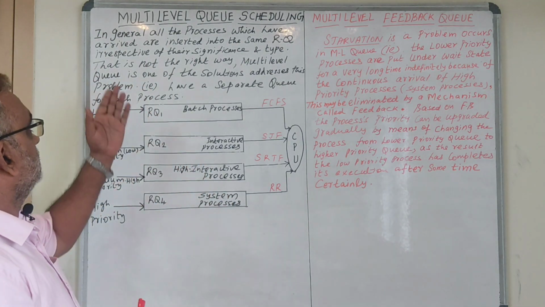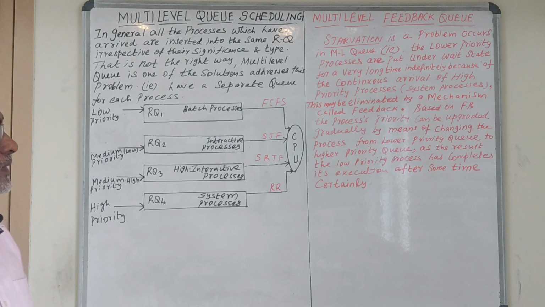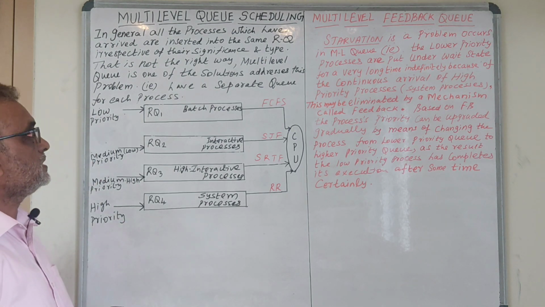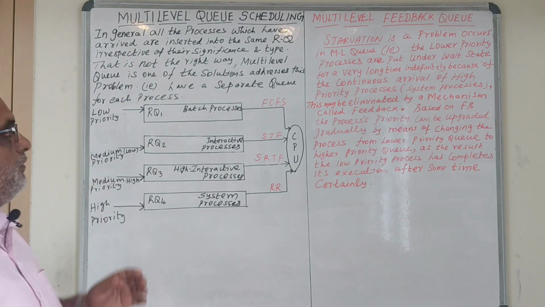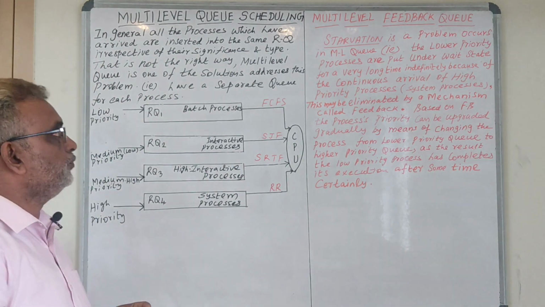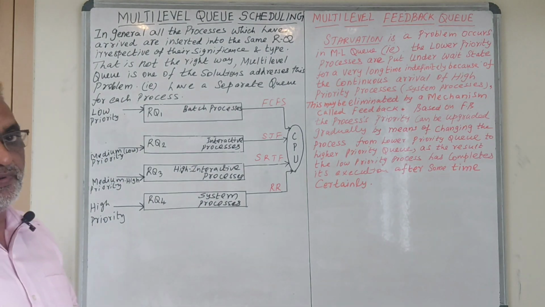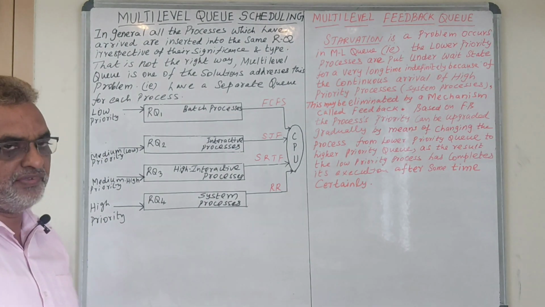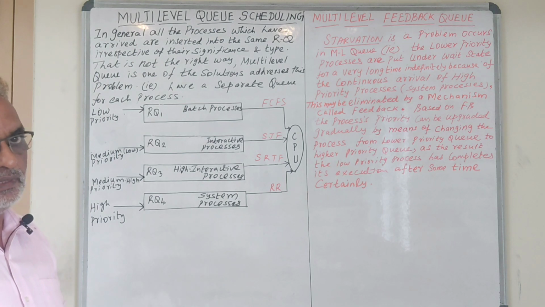The first one, multi-level queue scheduling. In general, all the processes which have arrived are inserted into the same ready queue, irrespective of their significance and type.